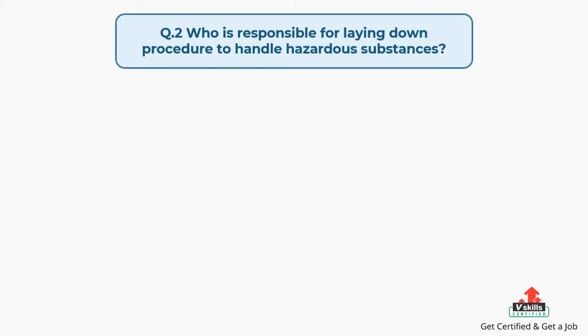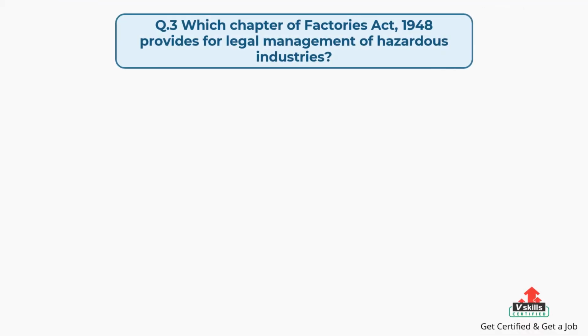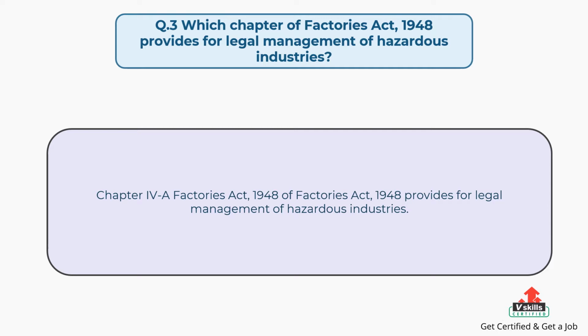Question number 2. Who is responsible for laying down procedure to handle hazardous substances? The answer is, central government is responsible for laying down procedure to handle hazardous substances. Question number 3. Which chapter of Factories Act, 1948 provides for legal management of hazardous industries? The answer is, Chapter 4 of Factories Act, 1948 provides for legal management of hazardous industries.